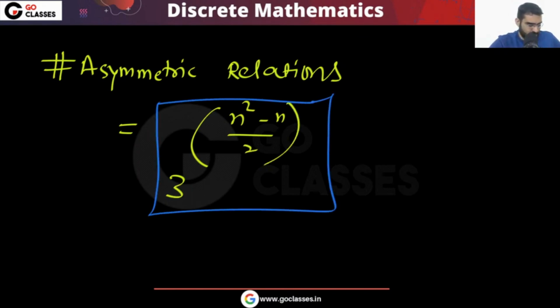Is this understood? Please tell me. Now tell me the number of antisymmetric relations.